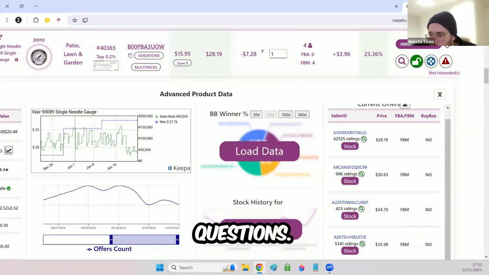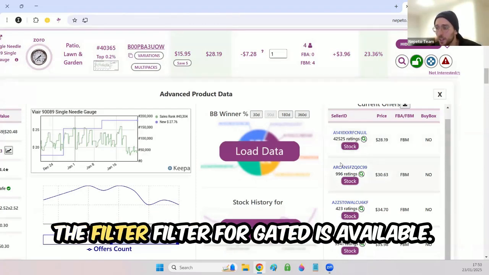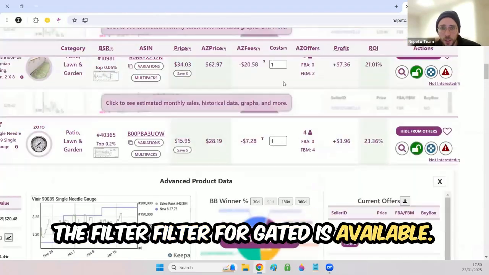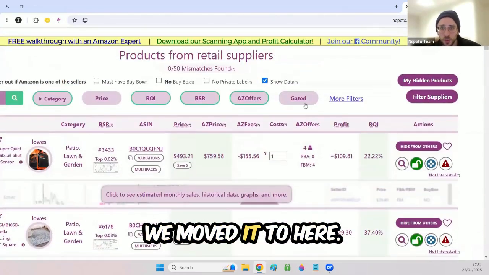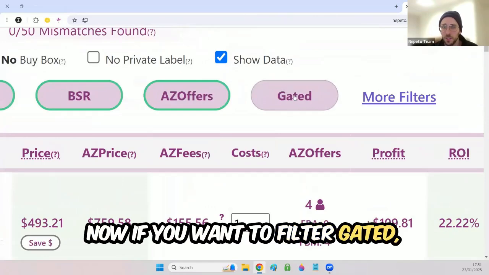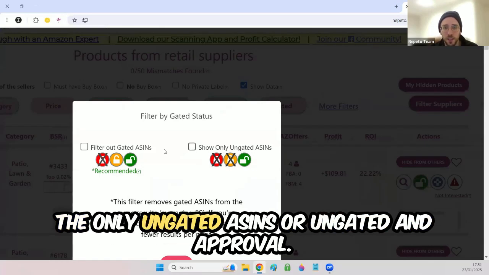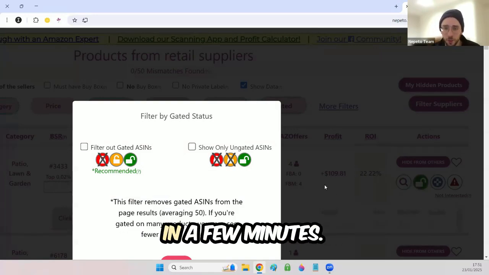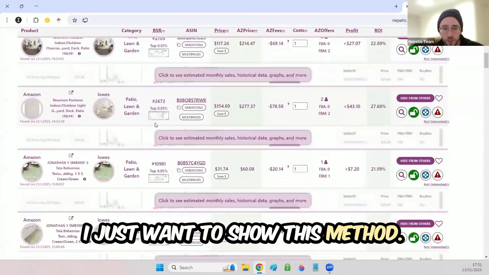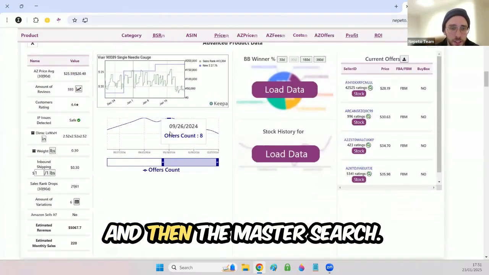Let's see questions. The filter for gated is available. It's here on the top. We moved it to here. Now, if you want to filter gated, it's here near the more filters. And then you have two options, the only ungated ASINs or ungated and approval. I will do an A2A in a few minutes. I just want to show this method, then A2A, and then the master search.